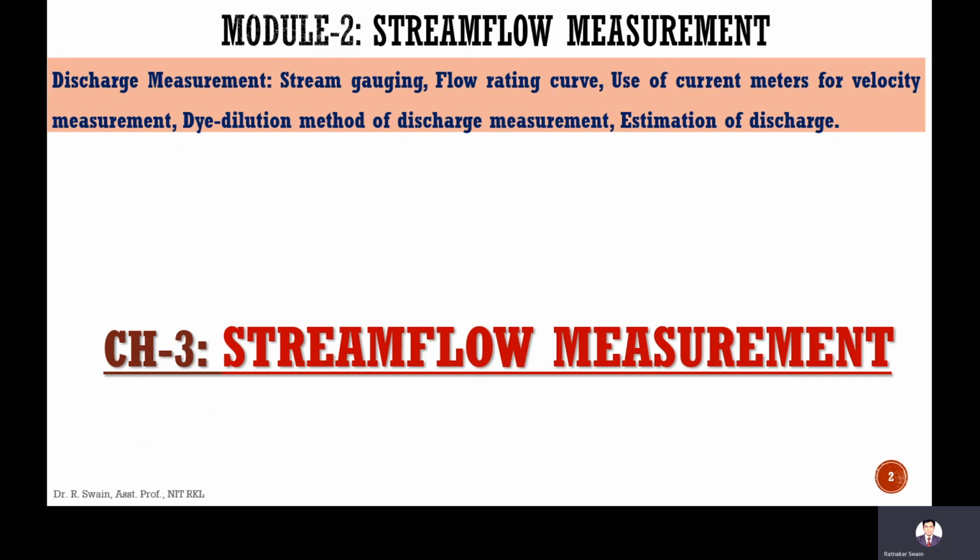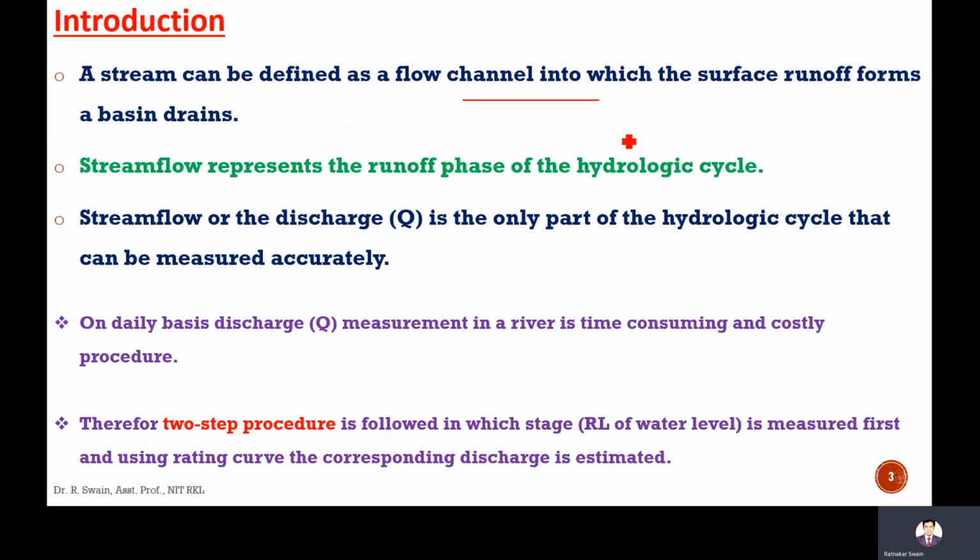First, what is stream? A stream is defined as a flow channel in which the surface runoff forms a basin stream. Now this is the basin, okay, and this is the main stream. Now, all the water, whatever rainfall occurs here in this basin, in the watershed, that water will be collected through these small streams, it will join to the small streams, and these small streams join this main stream. So at last this rainwater is collected in the main stream.